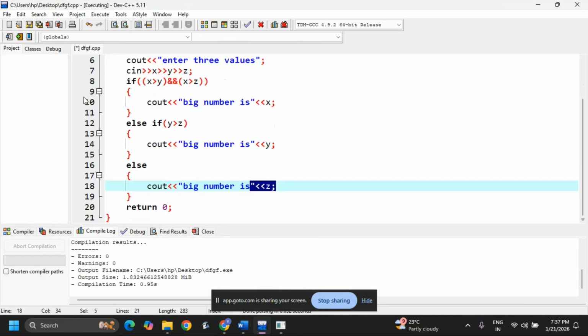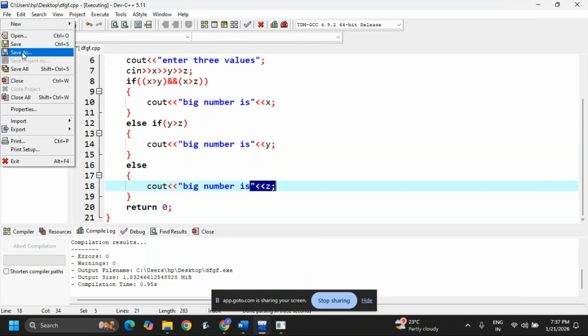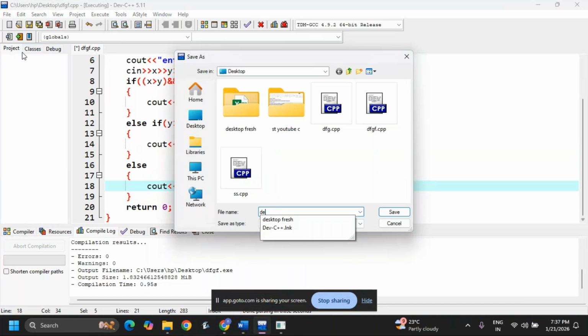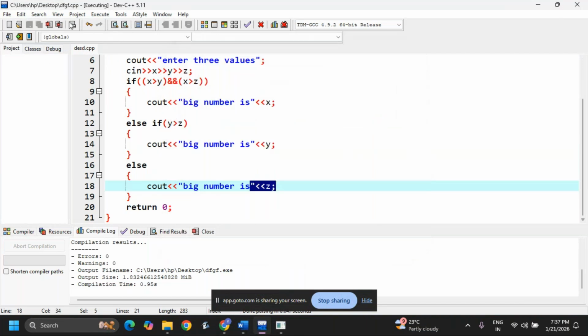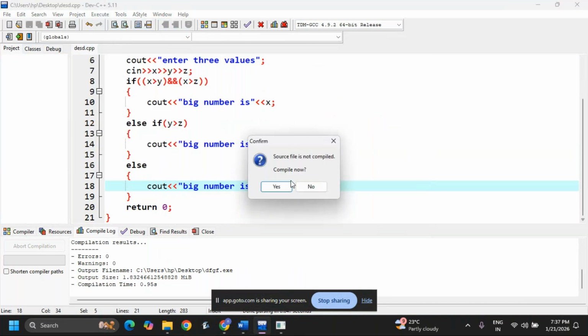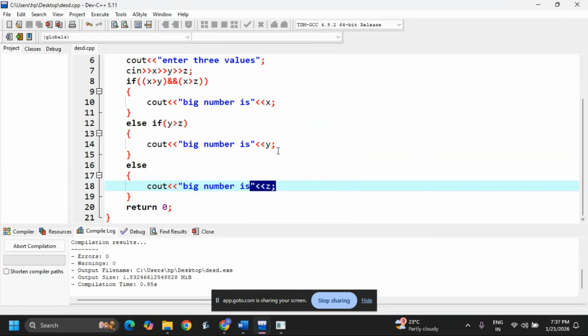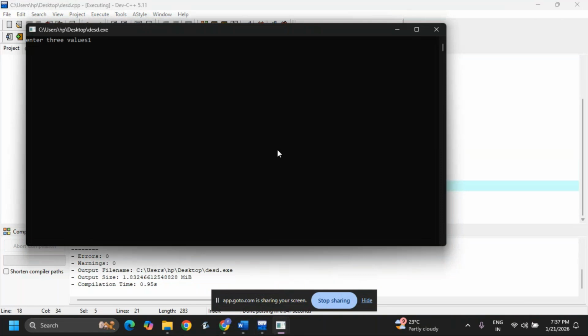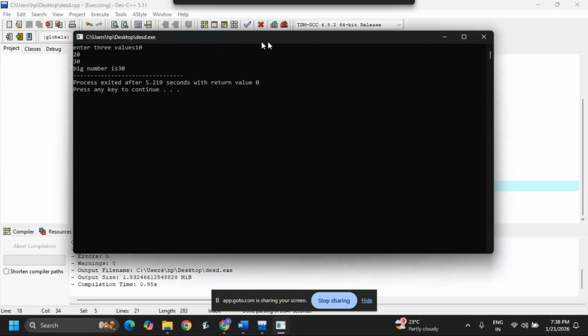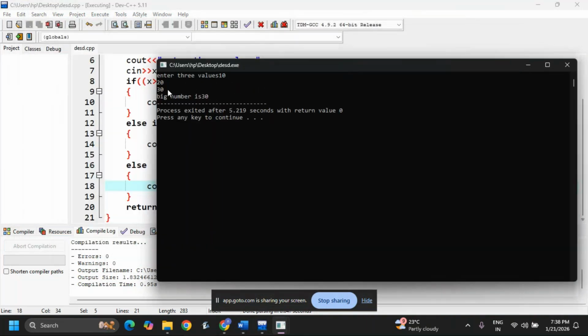Now I'm saving this program with some name. Okay, save. Execute the code. Enter three values, 10, 20, 30. See, this is the way I'm writing 10, 20, 30.